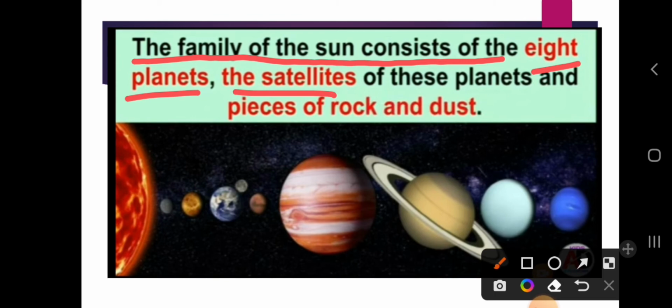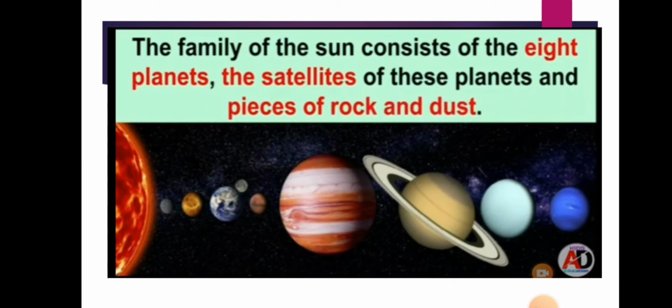That is the satellite. Satellite is always around the main planet, always around the circular path of the main planet. Okay, so the family of the sun consists of the 8 planets and the satellites of these planets and the pieces of rock and the dust.